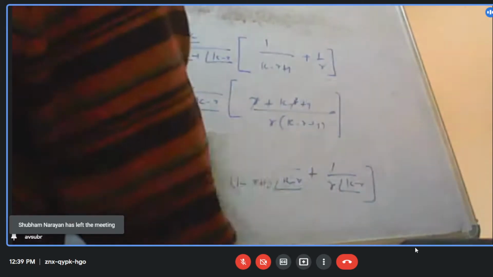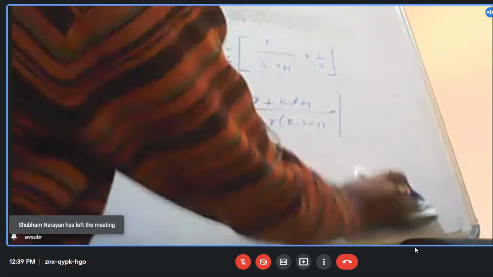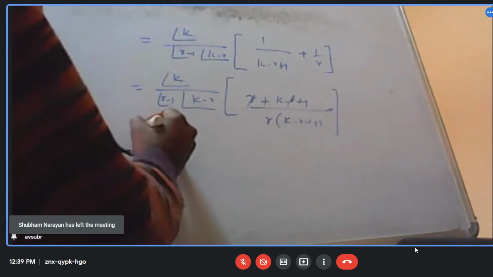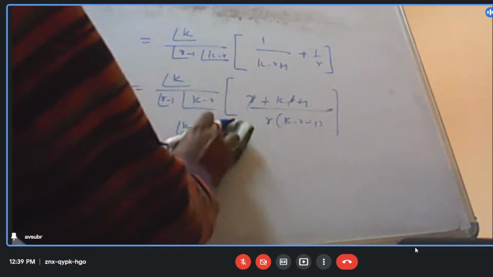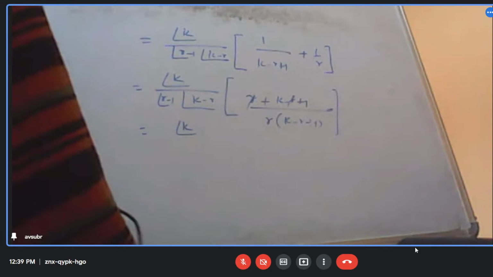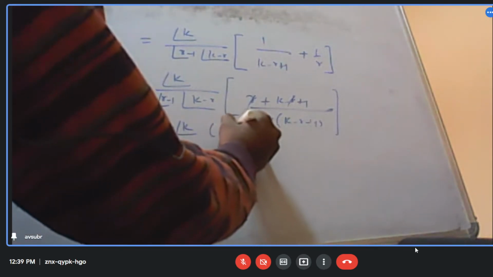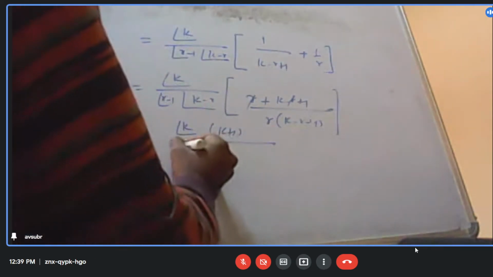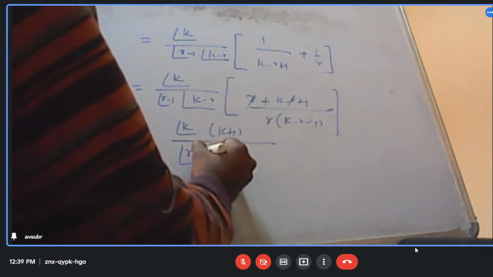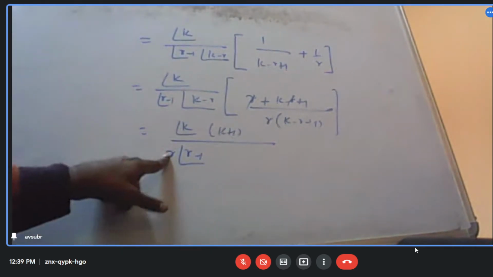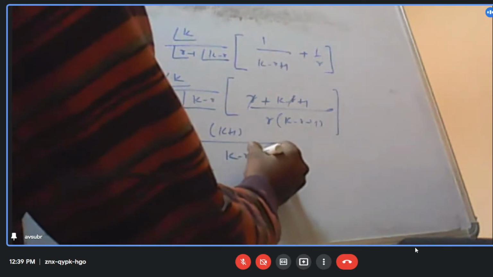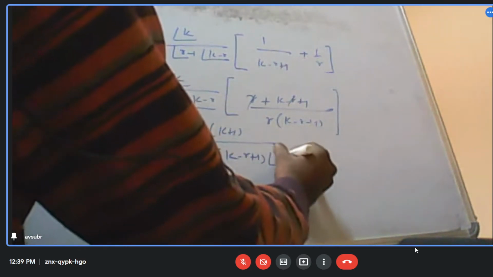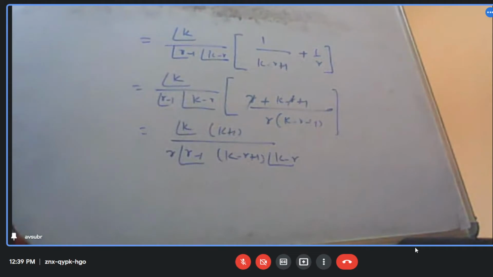So therefore I will be left with factorial k into k plus 1 by factorial r minus 1 times r factorial r minus 1 and k minus r plus 1 factorial k minus r. Is it okay? Yes, sir.